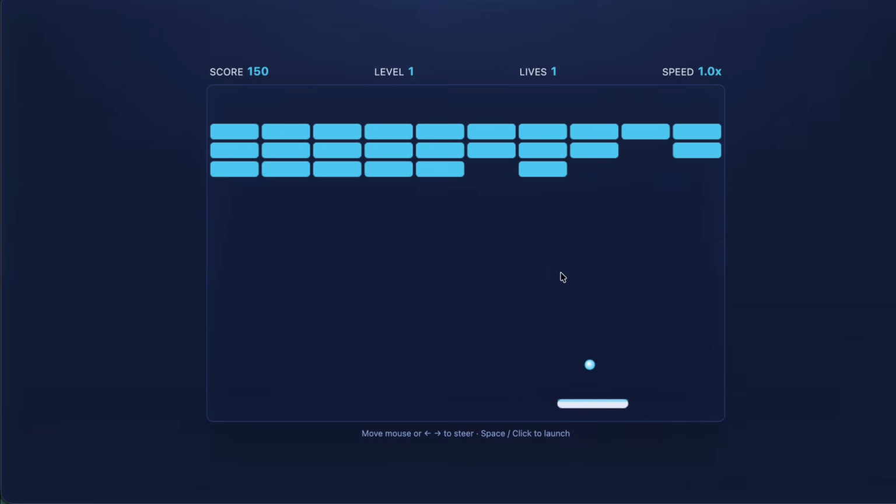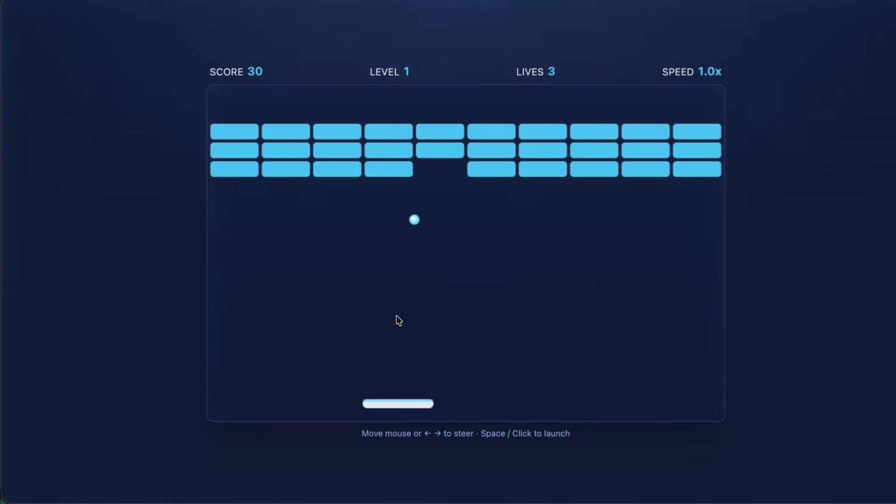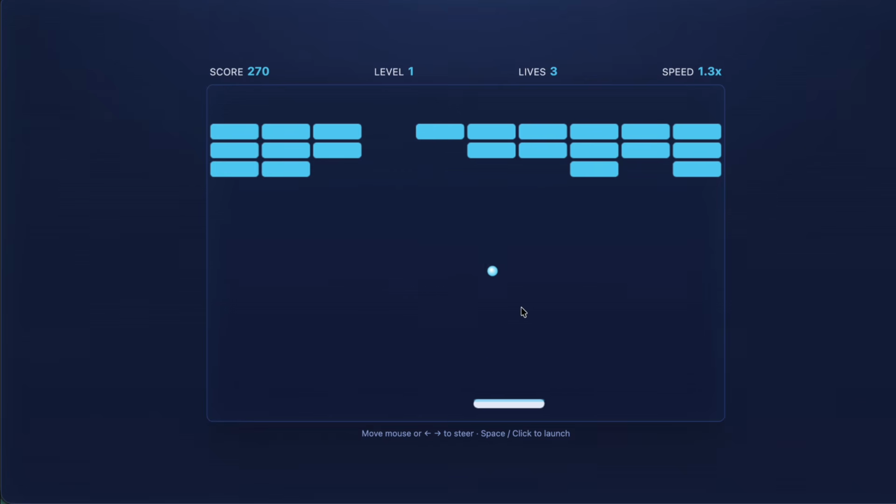The model got the game running on the first pass. The paddle controls felt slightly off, so I said the paddle feels slow, make it snappier, and it went back into the code and fixed just that part without breaking anything else. That back and forth loop is where these tools either earn your trust or lose it, and this one held up. And remember, this is the old model. The 2.5 version is supposed to beat it on every test they ran.